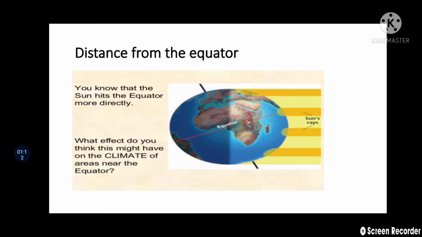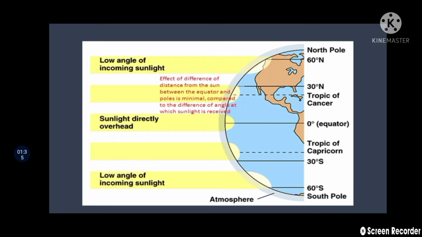So in that, what have we discussed? We have discussed the distance from the equator. So students, you know that the sun hits the equator more directly, right? So what effect do you think this might have on the climate of areas near the equator? Yes students, now we'll discuss the distance from the equator. So last class we discussed that the sun has a major influence on the climate of a place.